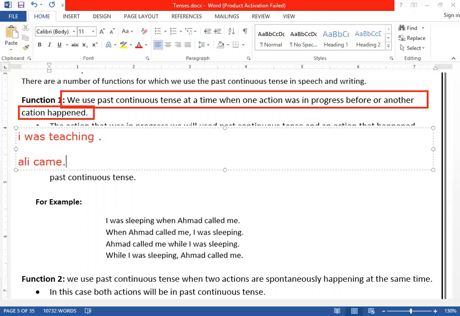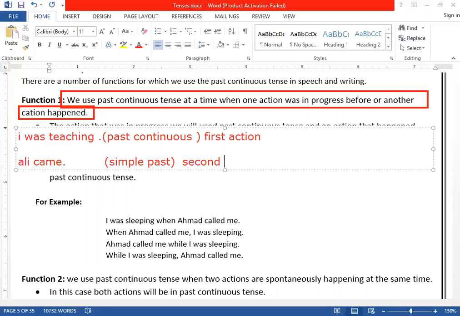So an action that was in progress, we will use in what? We will use in past continuous. This is the first action, clear? It was in continuation, so we will use past continuous. And an action that happened second will be in simple past. This is the second action.